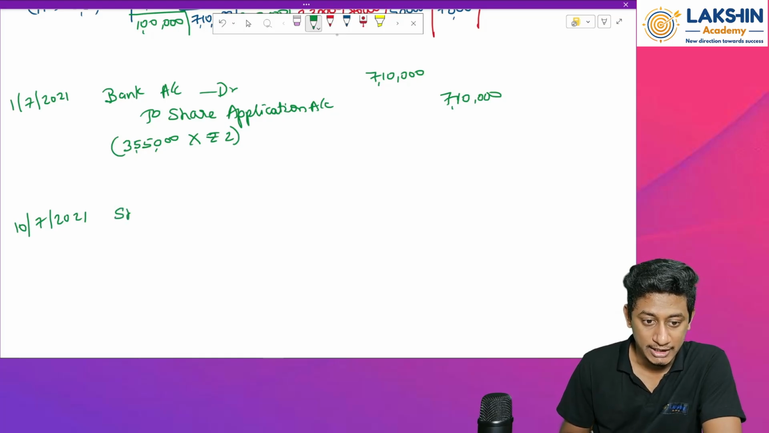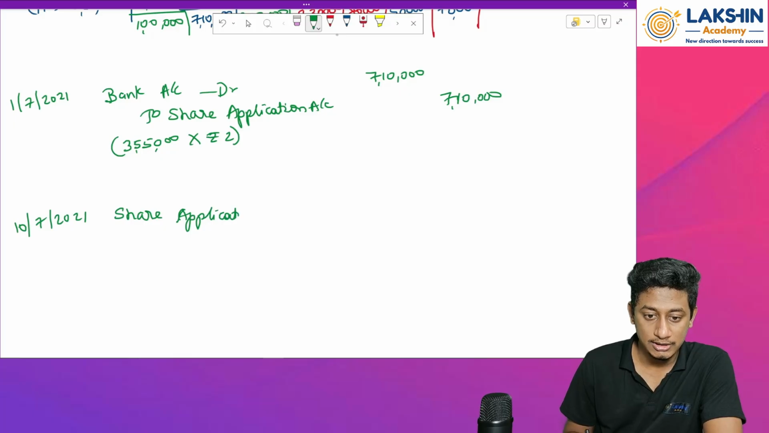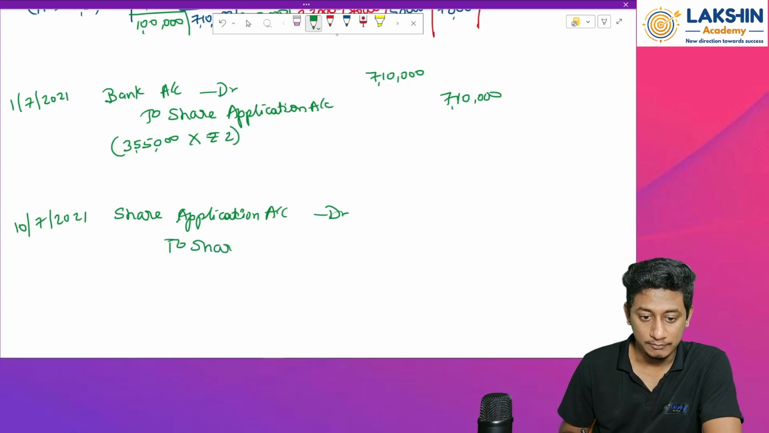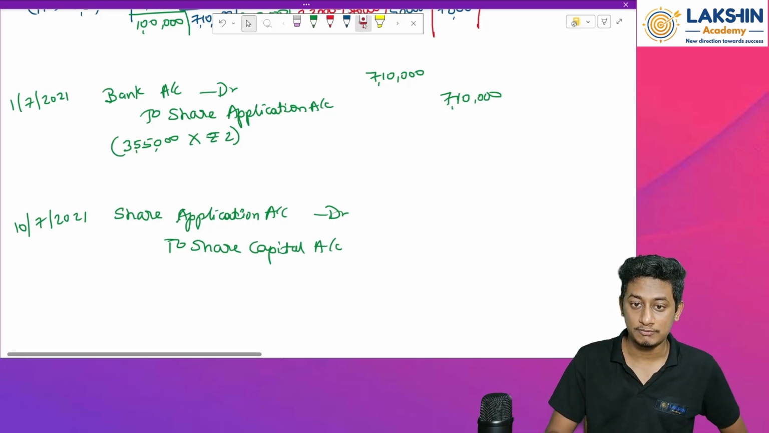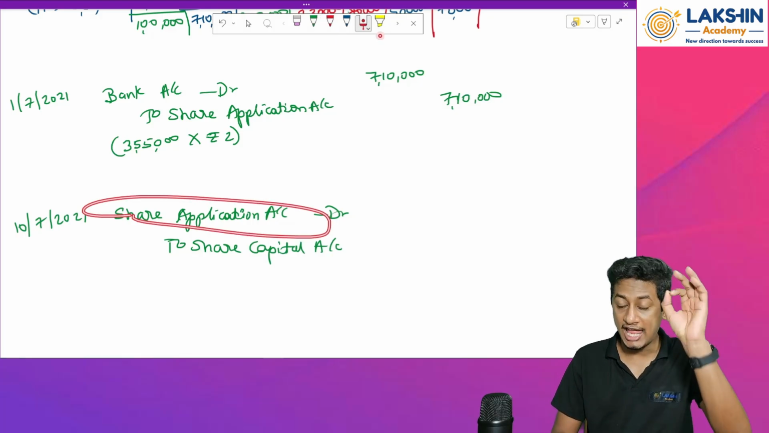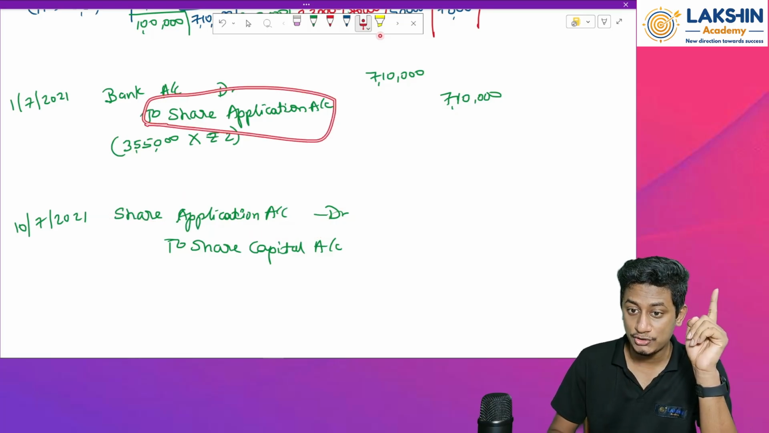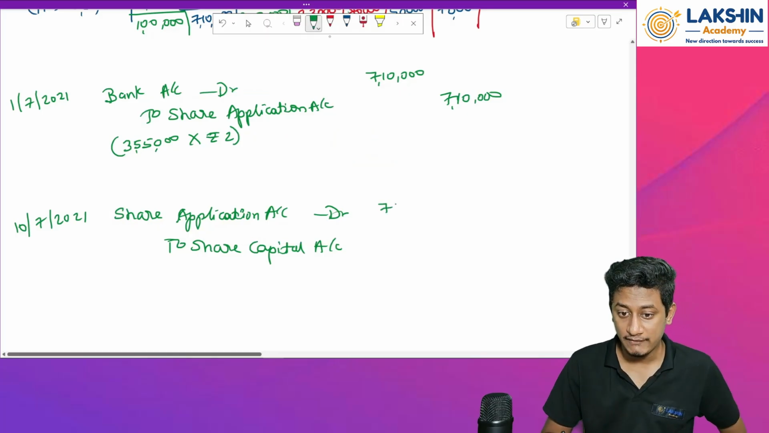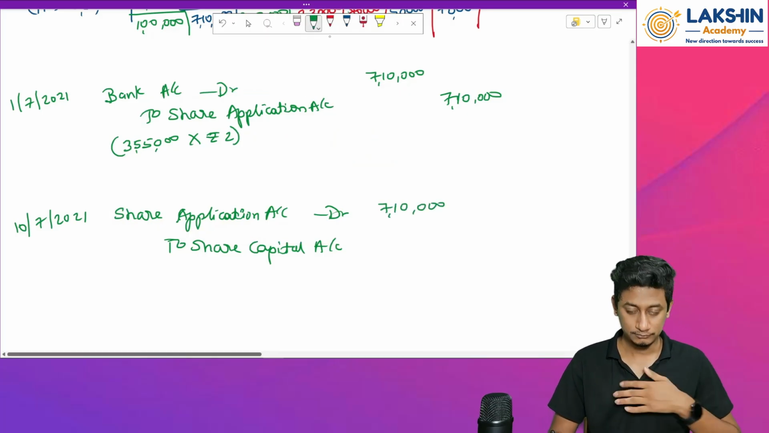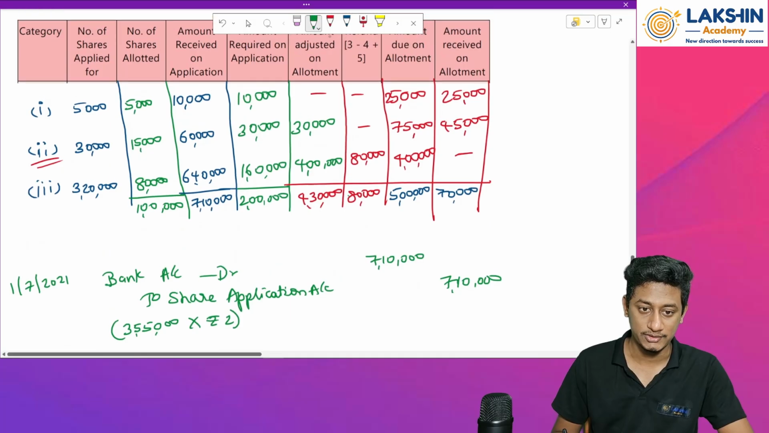So the entry will be share application account debited to share capital account. Now tell me how much should I reverse in share application account? I have clearly told you before that whatever account you open should be closed now, by debiting it. So now, what to do? Again, debit 7,10,000 fully. I will tell you, don't get confused.